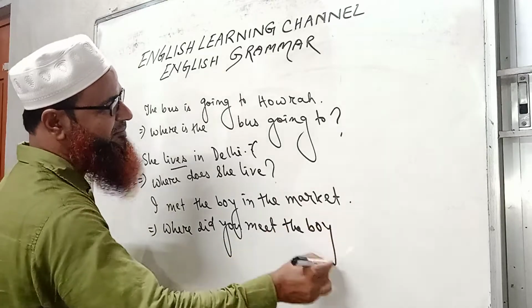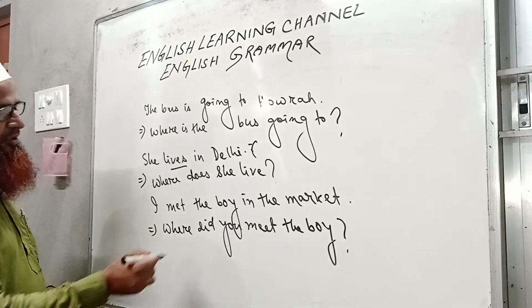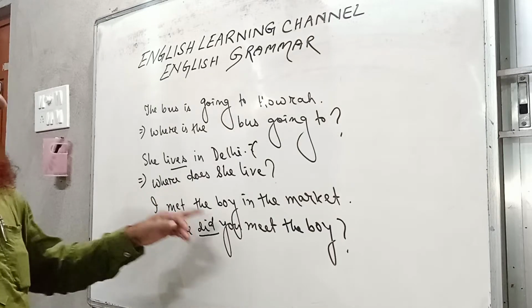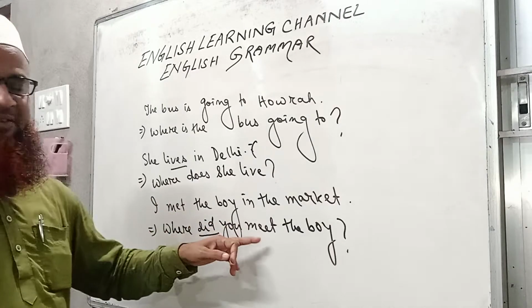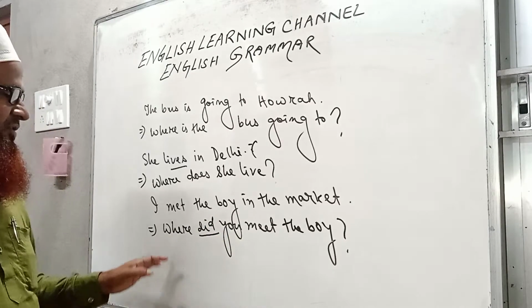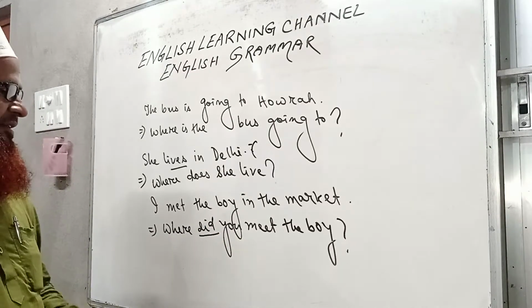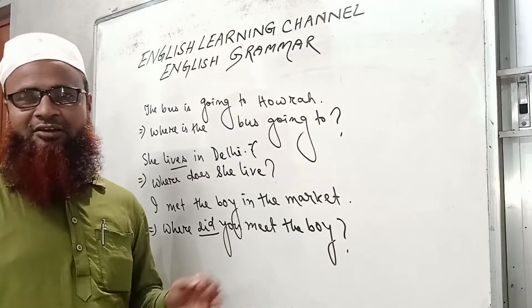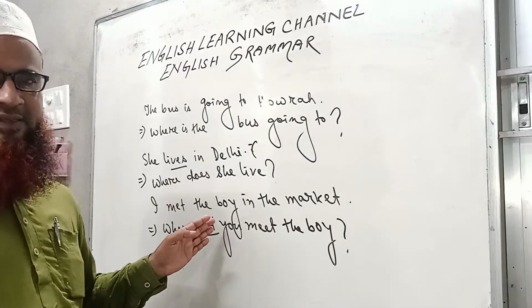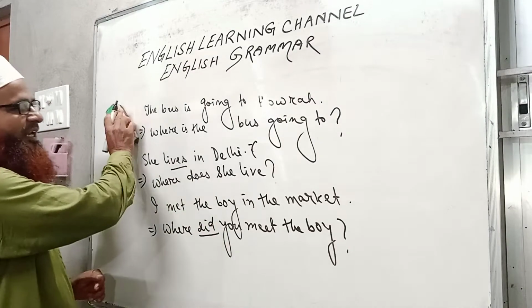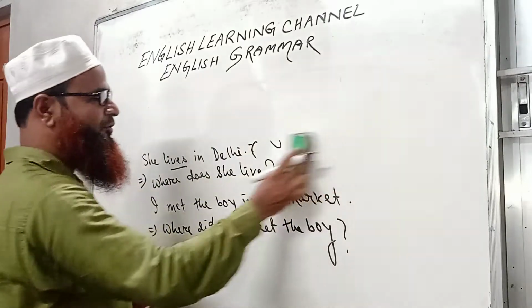Because met is in the past tense, that is why we have used did here for asking question, and finally we have used the present tense form of met, and the spelling is M-E-E-T. So where did you meet the boy? Answer is I met the boy in the market. Okay, now let me leave this use of where for asking question. So I am going to another word, that is when.